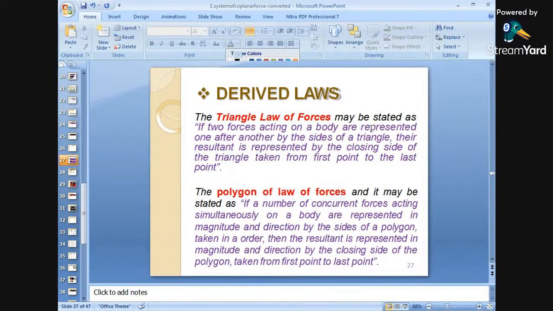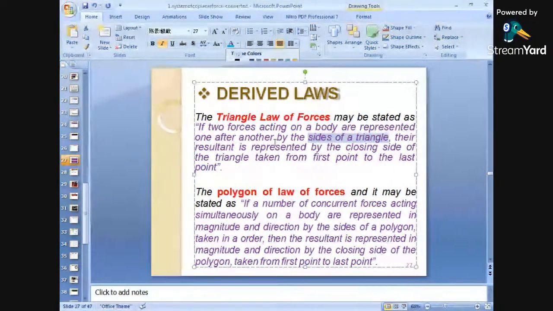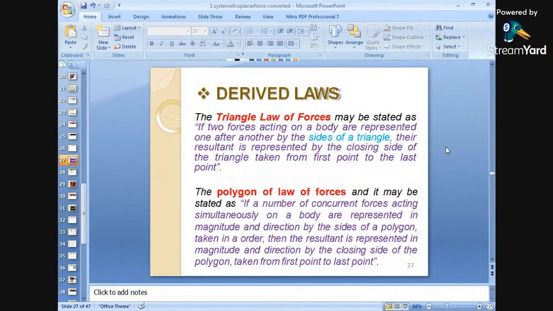The triangle law of forces may be stated as: if two forces acting on a body are represented one after another by the sides of a triangle, as previously we saw with the sides of the parallelogram, the resultant is represented by the closing side of the triangle.